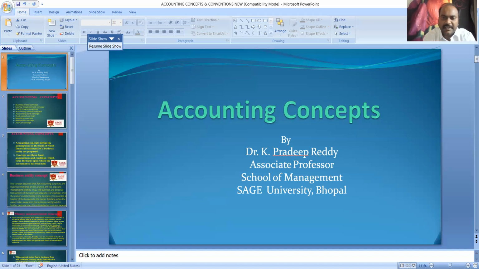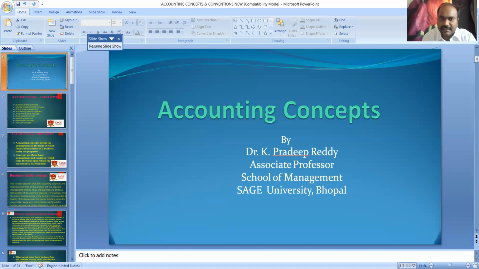A very good example: a jeweler received an order to supply gold ornaments worth rupees 5 lakhs, and they supplied ornaments worth rupees 2 lakhs up to the year ending 31st December 2005, and the rest of the ornaments were supplied in January 2006. Here, the jeweler is closing the year on 31st December. Merely getting an order is not considered revenue until the goods have been delivered. So only the goods worth rupees 2 lakhs are to be recorded. That is the realization.